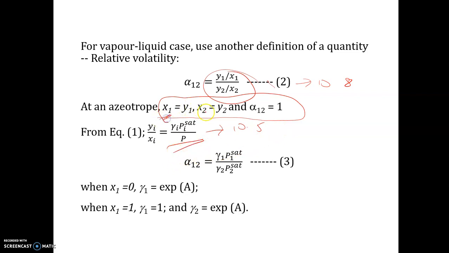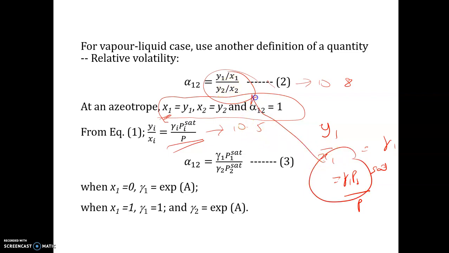Because x1 is equal to y1, and we know that y1 over x1 is equal to gamma 1 P1 sat over P. We modify it again. So y1 over x1, y2 over x2, we take these and put them back into this equation. So we will get this equation. The derivation is in 10.9. Very simple calculation.